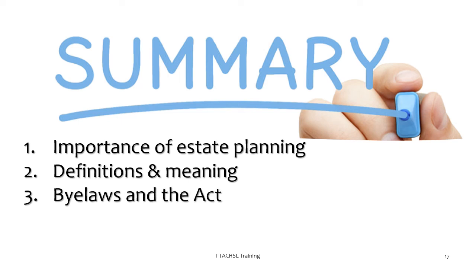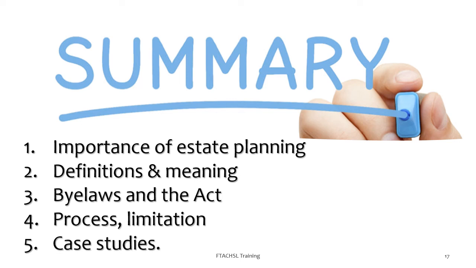Third, we saw where to find the bylaws and what are the sections of the Act that apply. Fourthly, we saw the process and also the question of limitation. Finally, we saw 3 case studies in order to understand the law better.